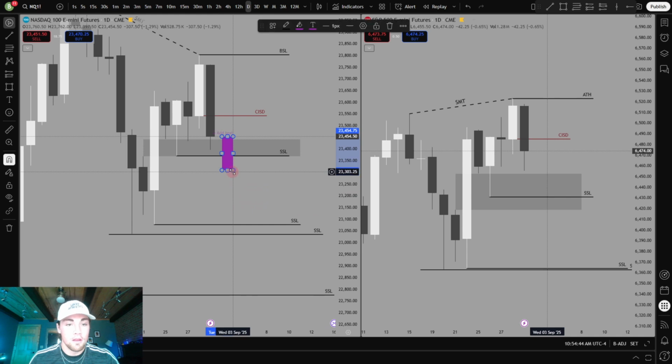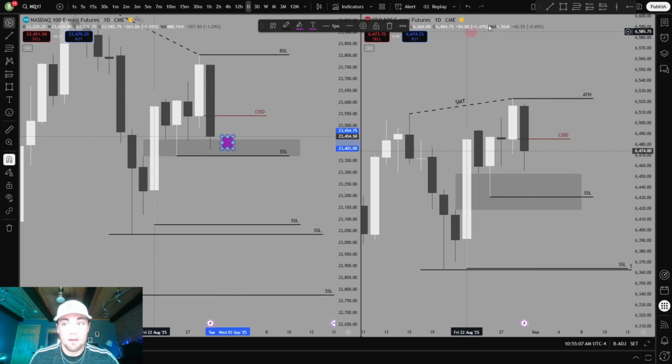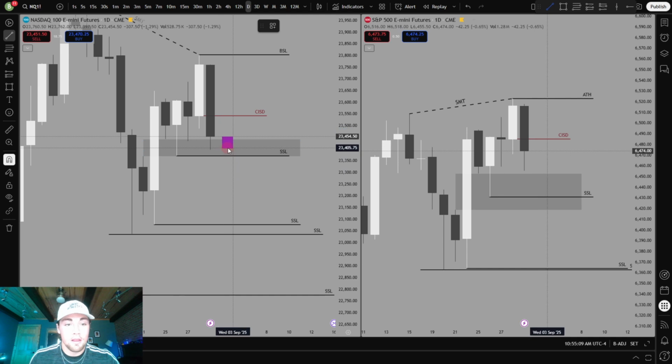So if we're going to continue lower, I'd like to see a candle like this on Monday, Tuesday, maybe Wednesday. Just a candle like this. Whenever we take out this low, I'd like to see a candle displace right through it. If we're going to sweep it and then move higher, we'd see a candle like this. You get the picture.